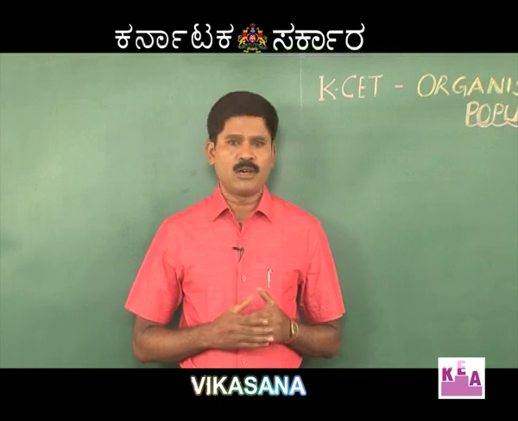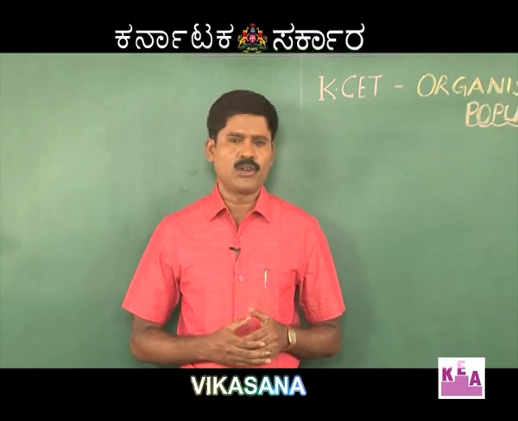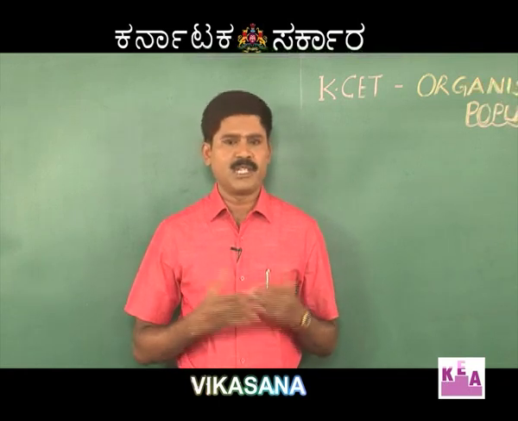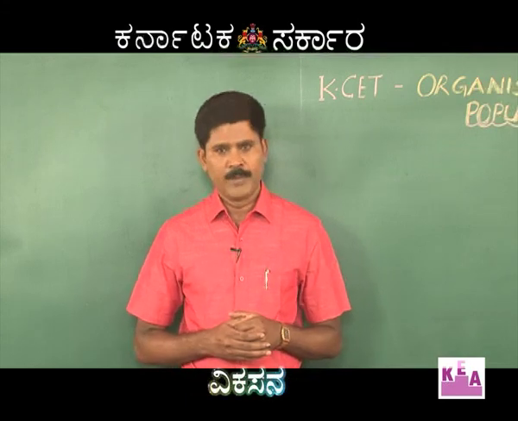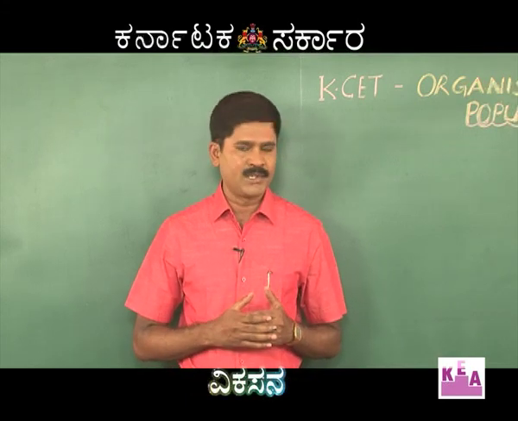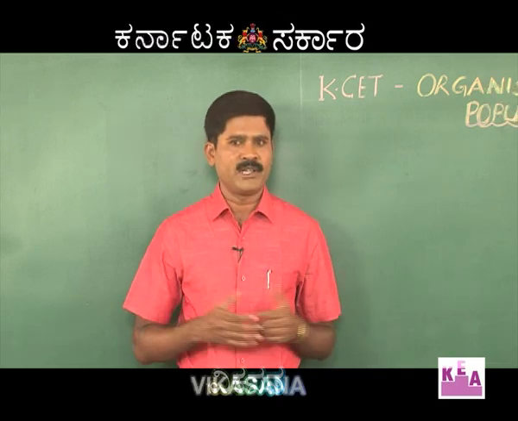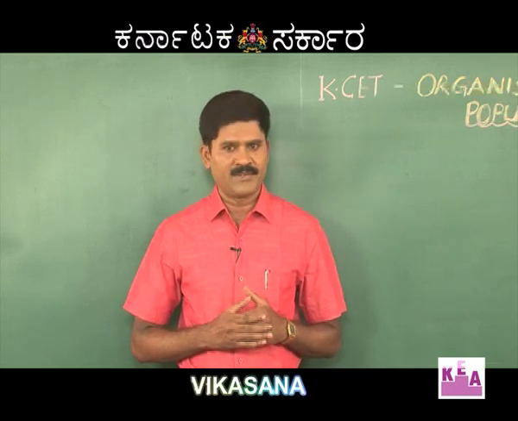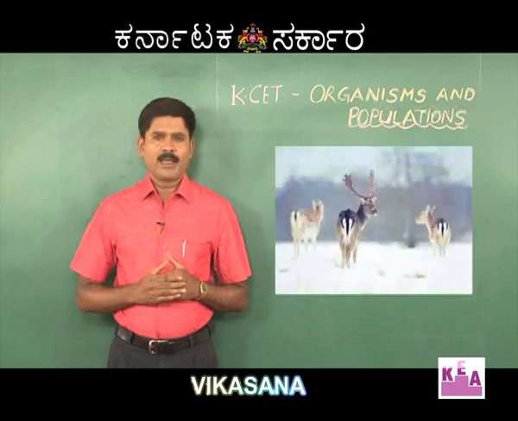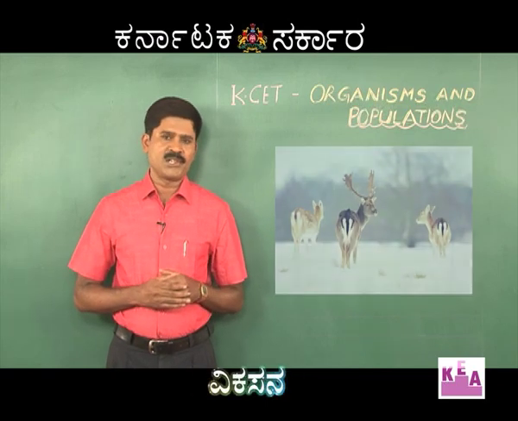Morphological adaptations are common in desert plants and aquatic organisms and also in organisms living in colder climates like the polar bear. Morphological adaptations help them to prevent the loss of heat as well as water from their body surface itself. Try to remember Allen's rule with respect to morphological adaptations.